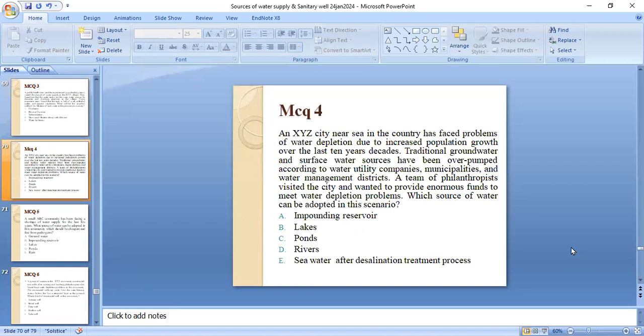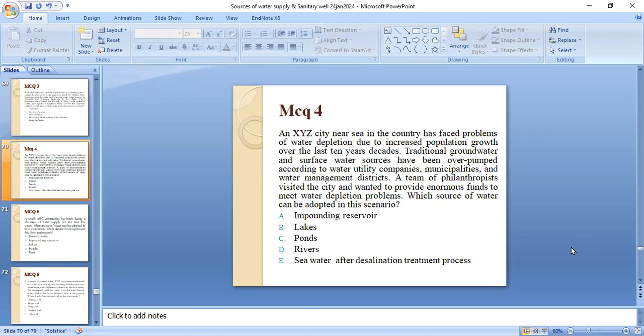Fourth MCQ. XYZ city near the sea in the country has faced problems of water depletion due to increased population growth over the last 10 years. Traditional groundwater and surface water sources have been overwhelmed, according to water utility companies, municipalities, and water management districts. A team of philanthropists visited the city and wanted to provide enormous funds to meet the water depletion problem. Which source of water can be adopted in this scenario: impounding reservoirs, lakes, ponds, rivers, or seawater after desalination treatment processes?